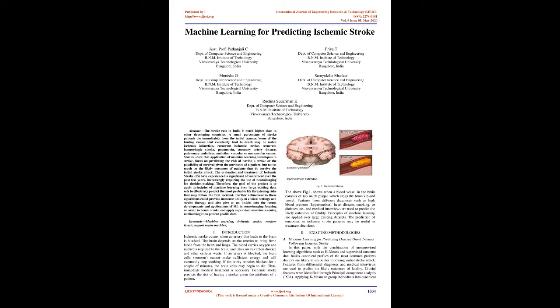Ischemic stroke predicts the risk of having a stroke, given the attributes of a patient. 2. Existing methodologies. A. Machine learning for predicting delayed onset trauma following ischemic stroke. In this paper, the combination of unsupervised learning algorithms such as k-means and supervised outcome data builds canonical profiles of the most common patients doctors are likely to encounter following initial stroke attack. Features from differential diagnoses and medical interviews are used to predict the likely outcomes of fatality.